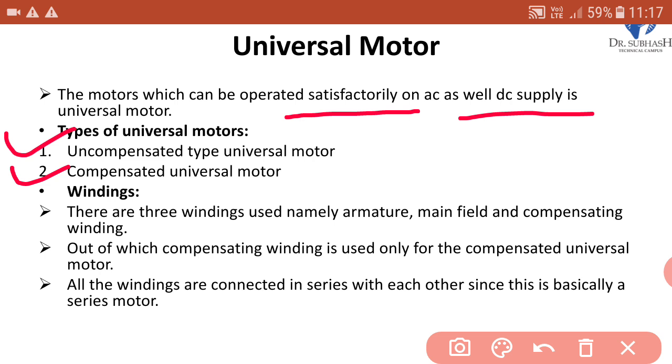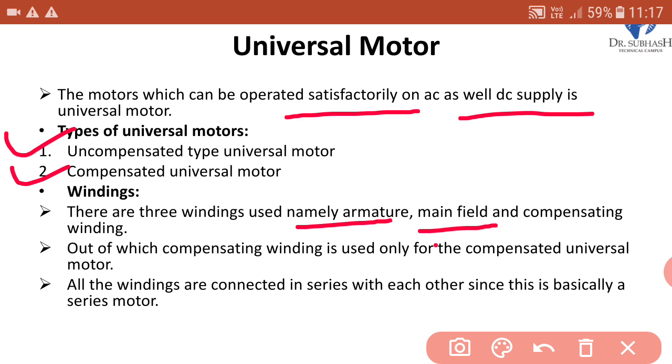There are three windings used, namely armature winding, main field and compensating winding. Out of which compensating winding is used only for the compensated universal motor. It means it is absent in uncompensated universal motor.